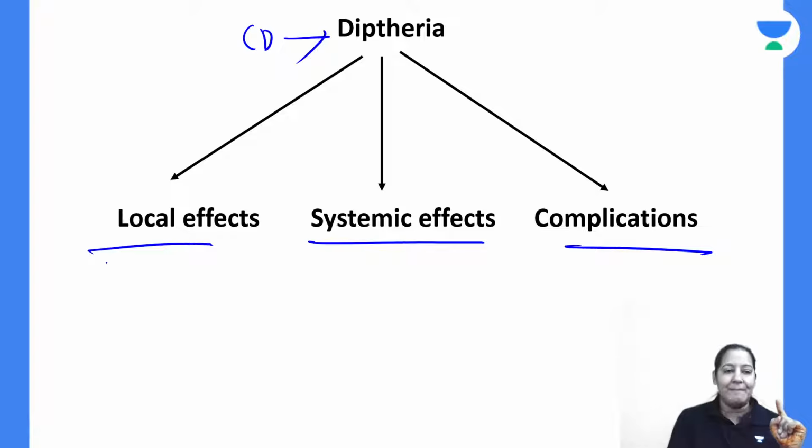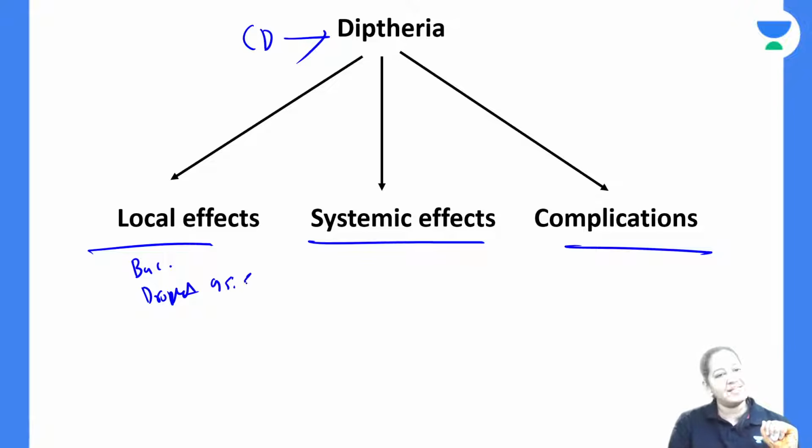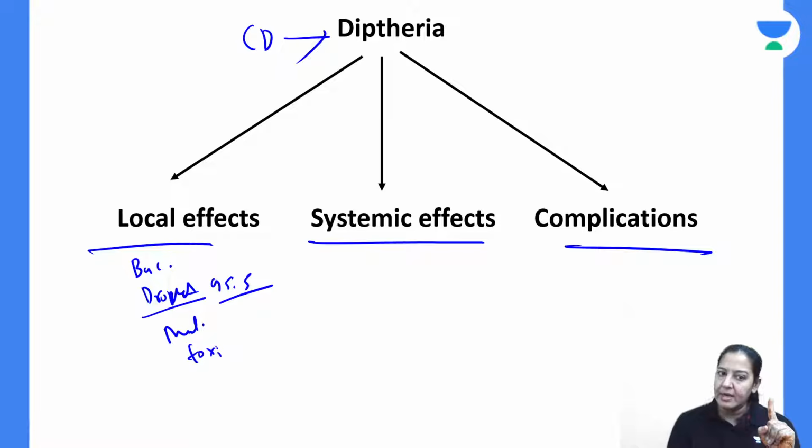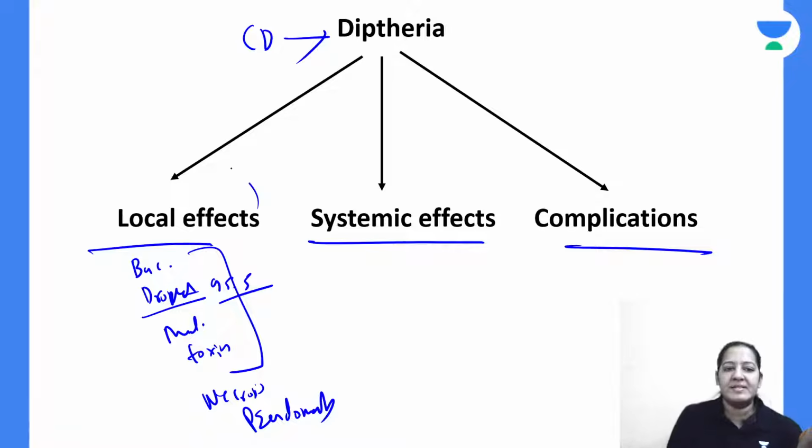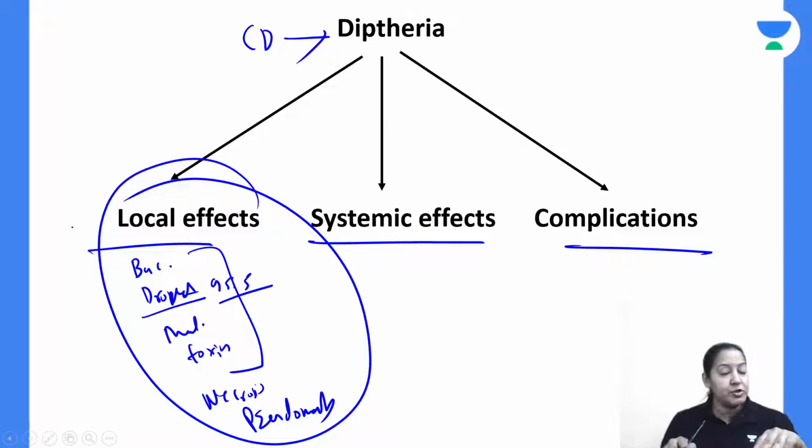As soon as the bacteria enters the human body, it can enter via various routes. It enters via droplet infection, and carriers are more than cases. The ratio between carriers and cases is 95:5. Via droplet infection, it will go to the tonsil, multiply there, and produce toxin. Bacteria and toxin together cause necrosis of the organ, and necrotic debris along with WBC and RBC will produce a membrane known as pseudomembrane. So pseudomembrane is the end result of the local effect, produced by bacteria as well as toxin.